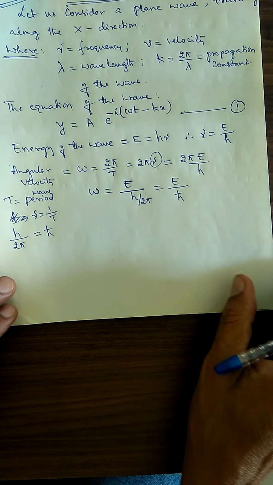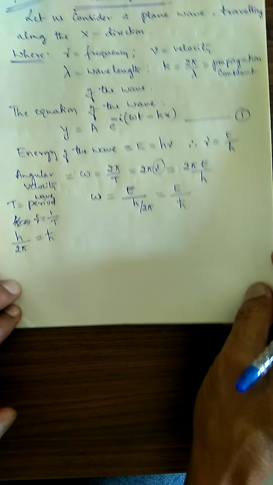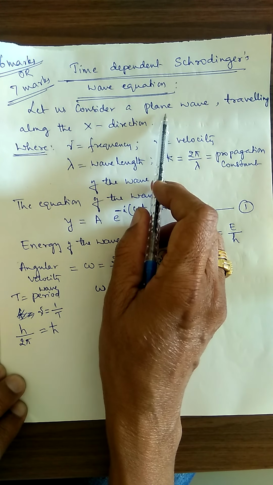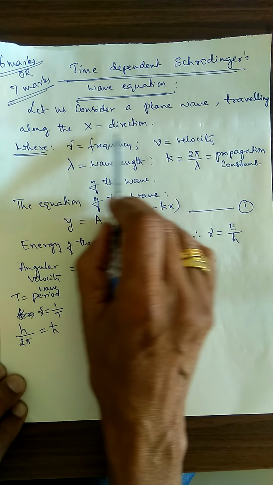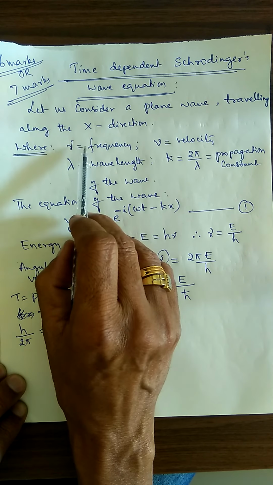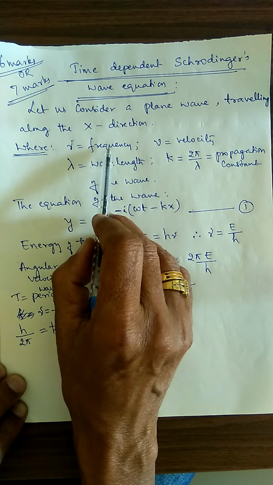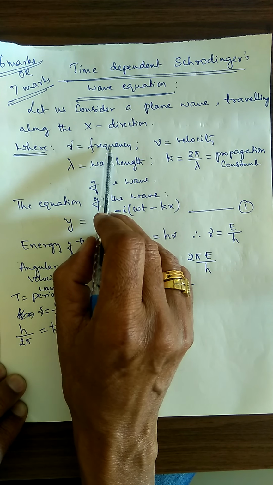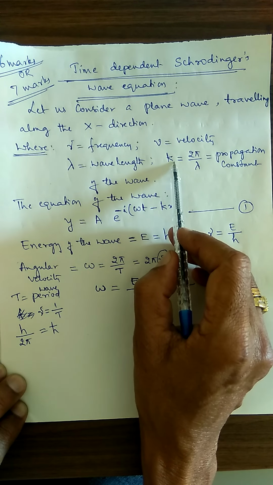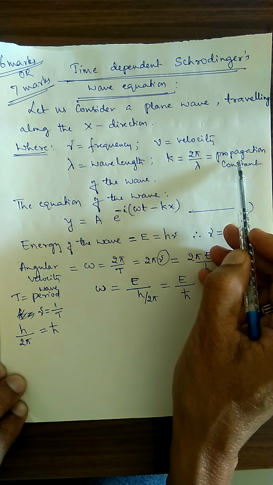Hoping that you have understood all this concept. Let me show again whatever I have chosen so far. Consider a plane wave traveling along the x direction, where nu is the frequency equal to 1 by T, T is the period, v is the velocity, lambda is the wavelength, and k is the propagation constant equal to 2 pi by lambda.